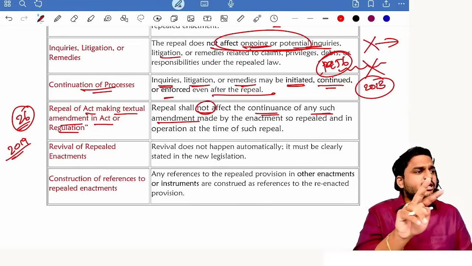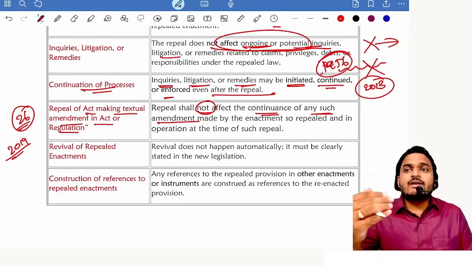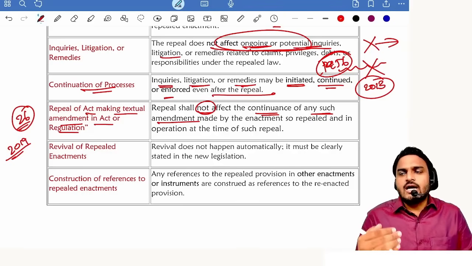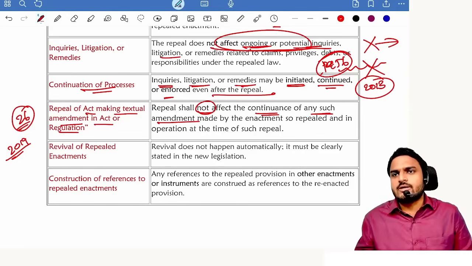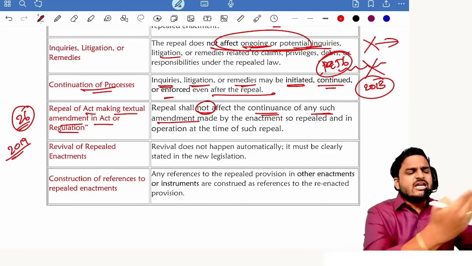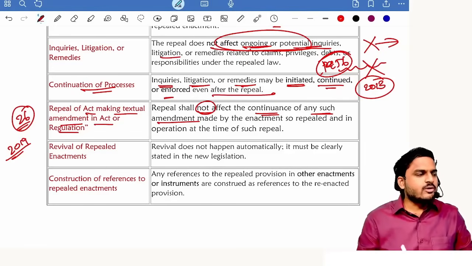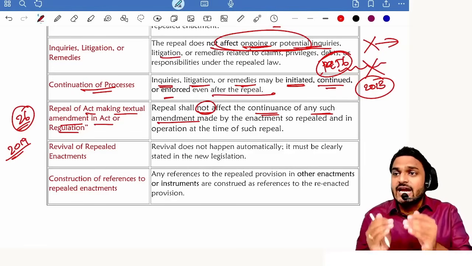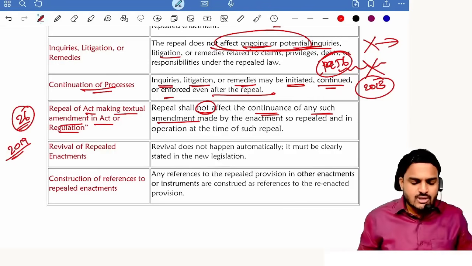There is a difference between registration and filing. Registration, you have to wait till the confirmation of ROC. Until you get confirmation from ROC, you are prohibited from issuing prospectus to the public. But in case of filing, you just intimate ROC, you go with the public. Getting my point? Any textual amendments made to the original act, even if the amendment act got repealed, there will be no effect.